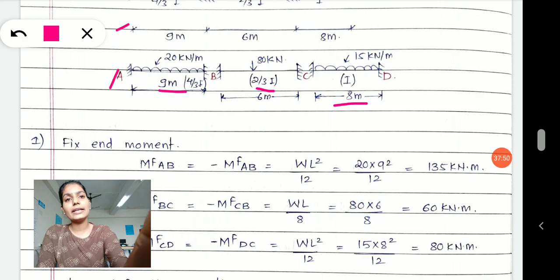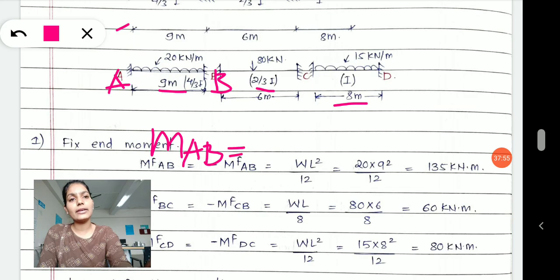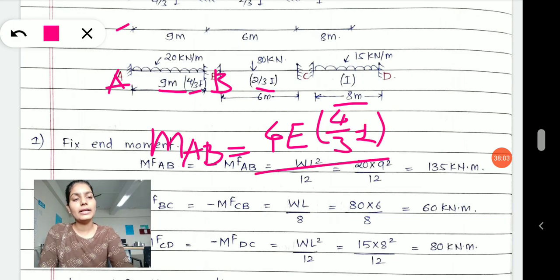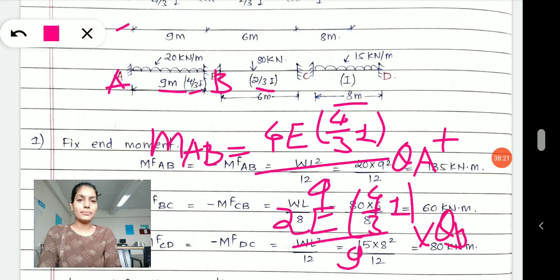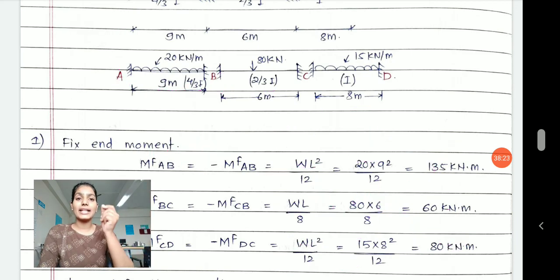But as we are writing only for span AB, where I am writing moment AB, you should take 4E into I, which is 4 by 3I, divided by L which is 9, into theta A, plus 2E into 4 by 3I divided by 9 meter into theta B. Now what about the delta term? The delta term is for translation. Right now I am solving the problems.